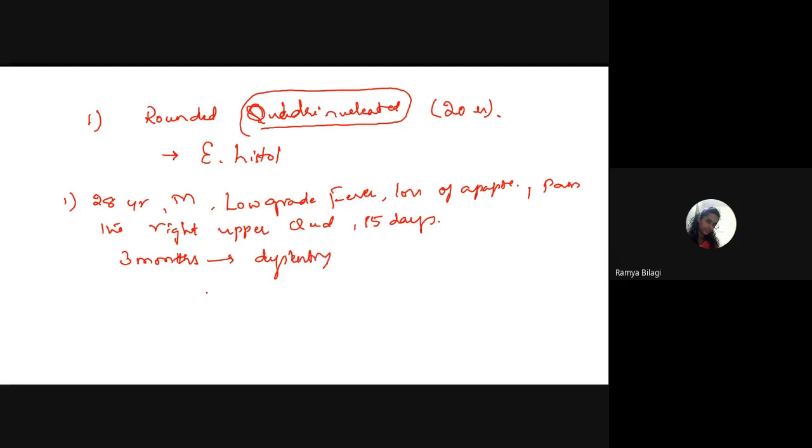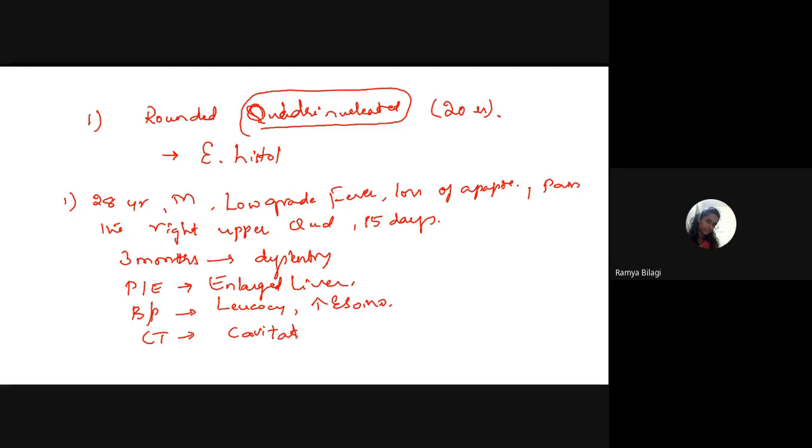Now, on physical examination, there was what? There was an enlarged liver. And the blood picture has shown what? Leukocytosis with raised eosinophils. And the CT scan of the liver has shown what? Cavitatory lesions.